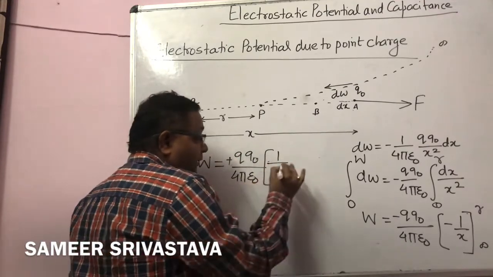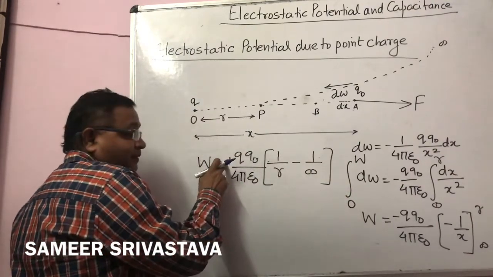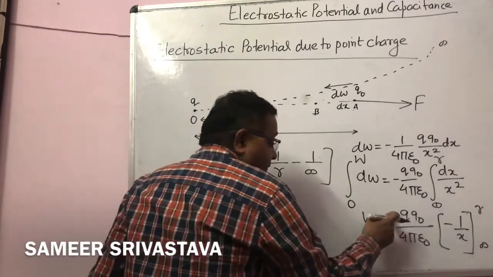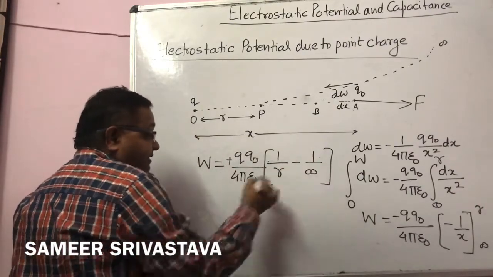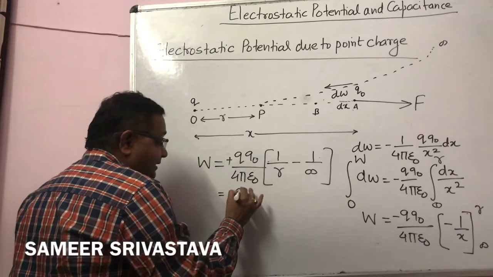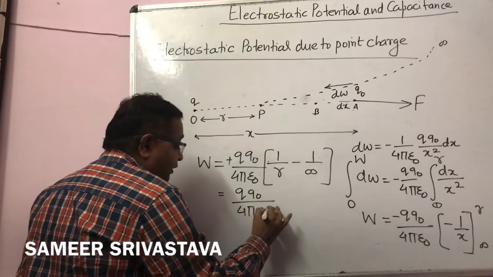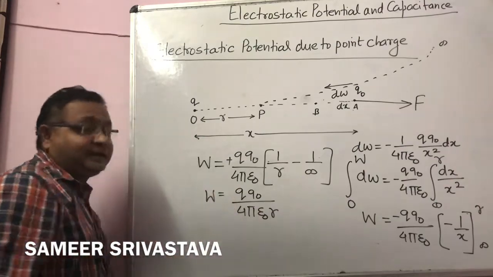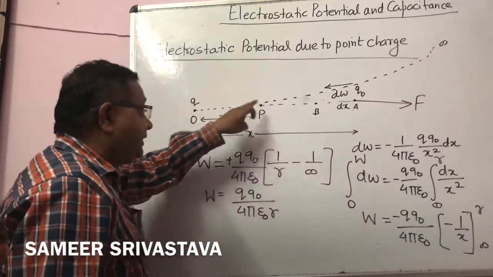Upper limit 1 by r minus 1 by infinite. Here I take the negative sign common, so it becomes minus minus plus. 1 by infinite will be 0. So the final result is q naught upon 4 pi epsilon naught r. This much work is done moving a charge from infinite to the point P.